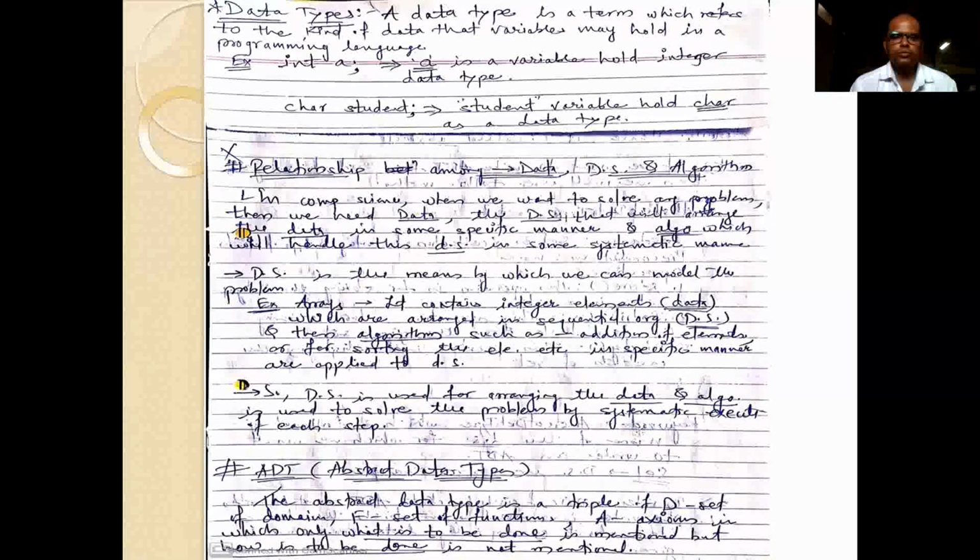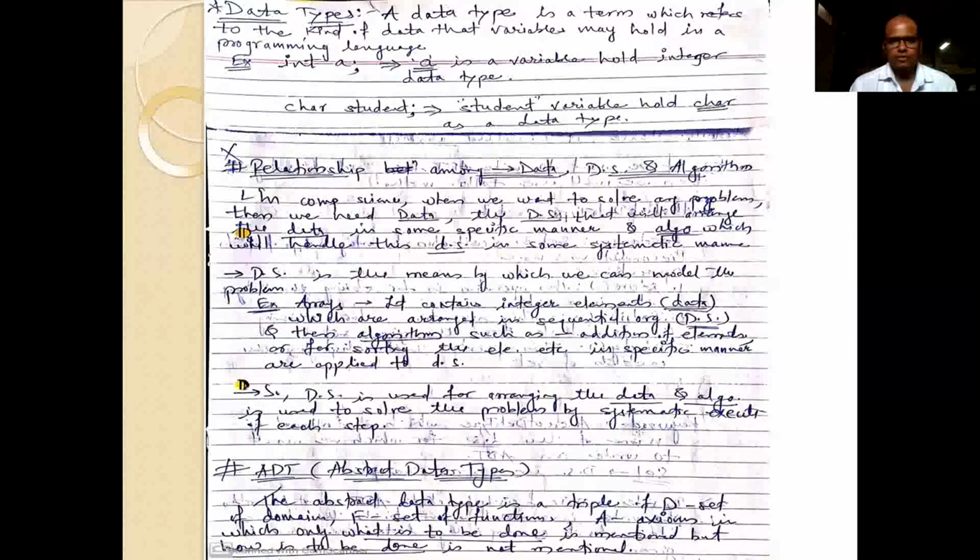If you see the example of a television, the user only has the information of how the television is operated, meaning how it is switched on, switched off, and how we change the channel.